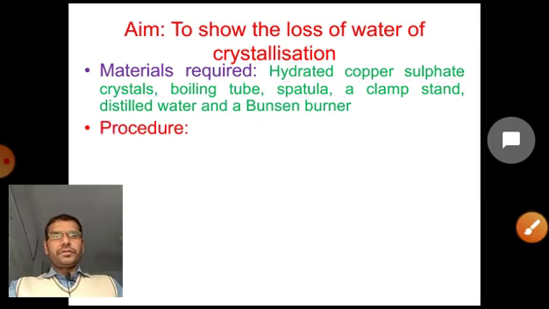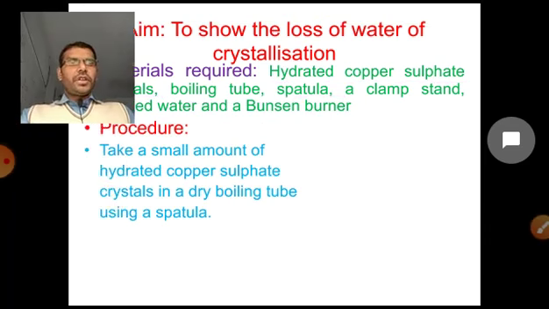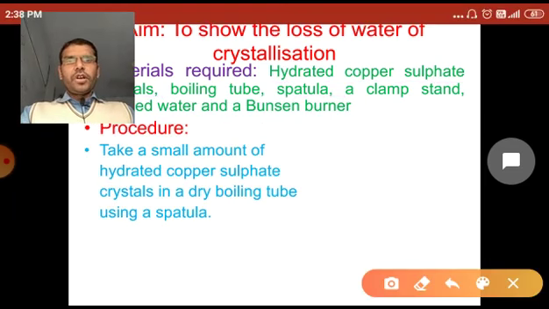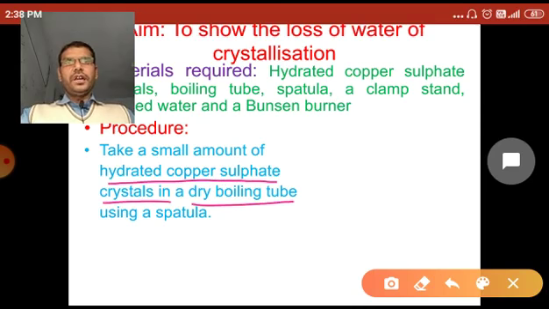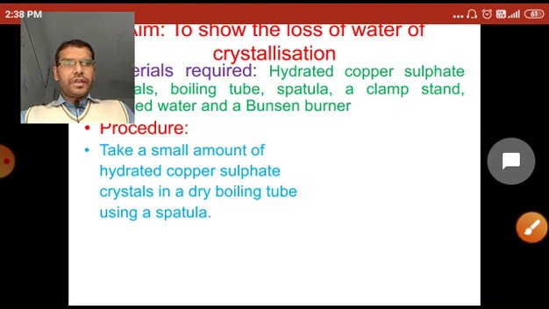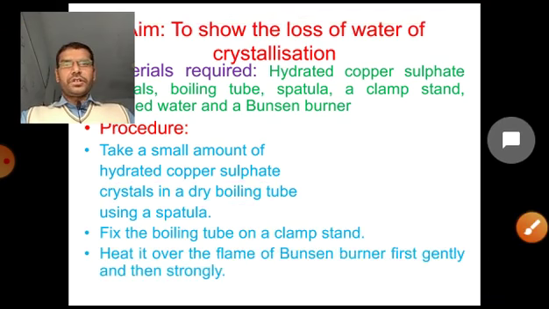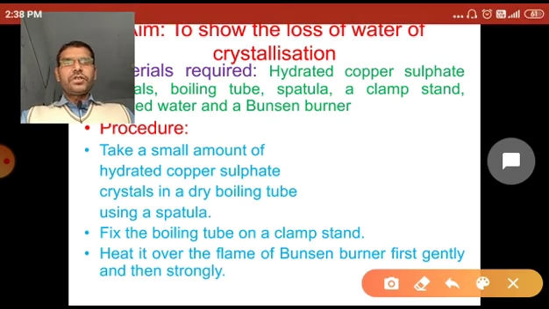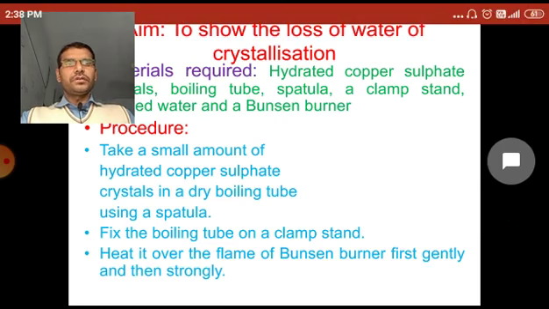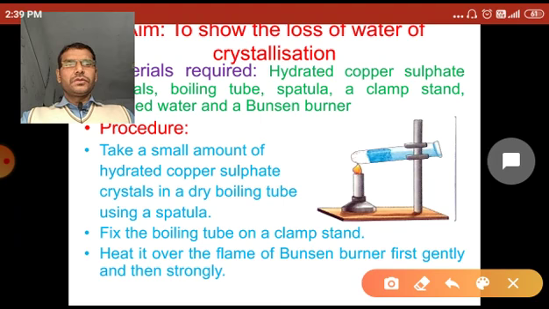Now the procedure. First, we take a small amount of the hydrated copper sulfate crystal in a dry boiling tube using a spatula. And then fix the boiling tube on a clamp stand and heat it over the flame of a Bunsen burner, first gently and then strongly. Let's see the diagram.